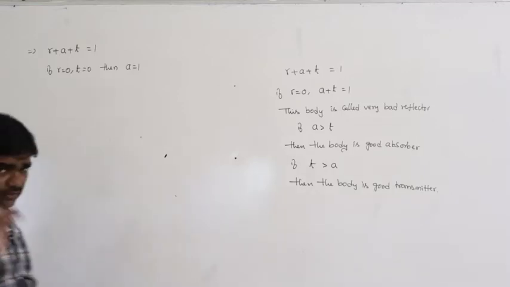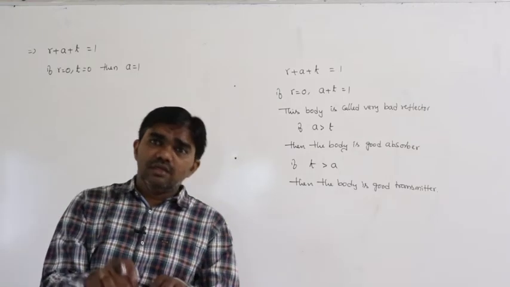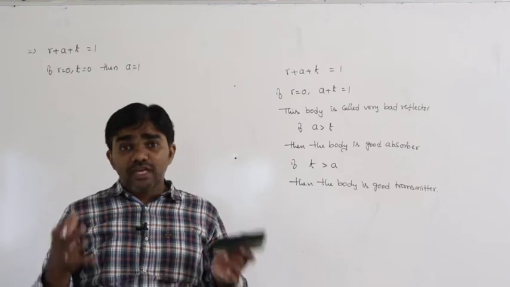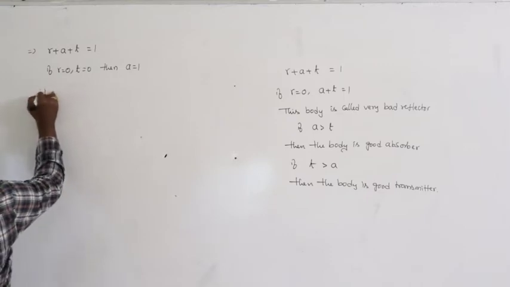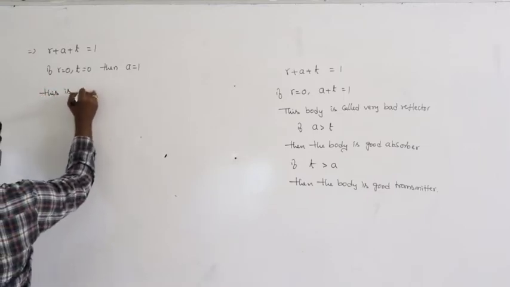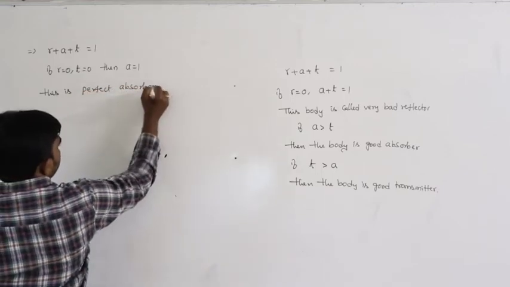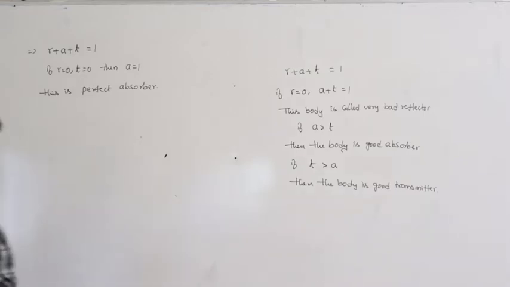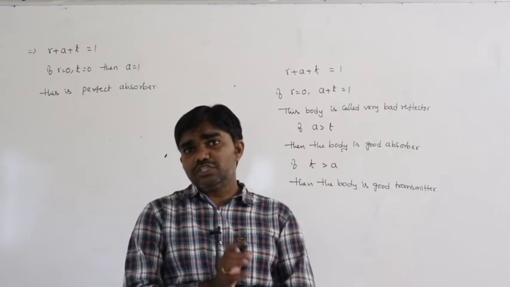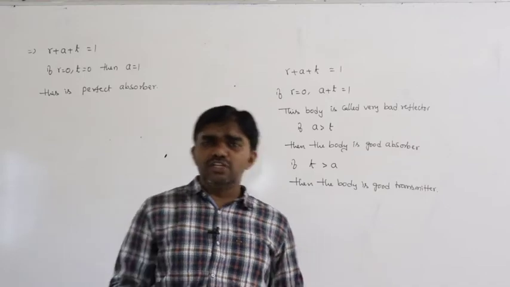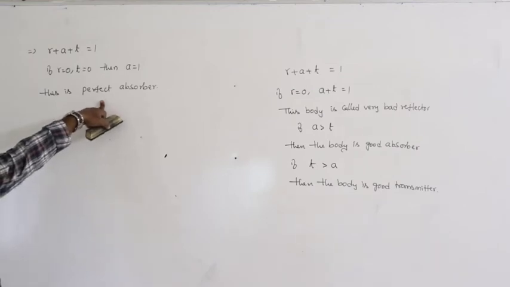That means the body does not reflect any heat energy and does not transmit any heat energy. Whatever energy is incident, the body absorbs the total energy. That is called a perfect absorber.